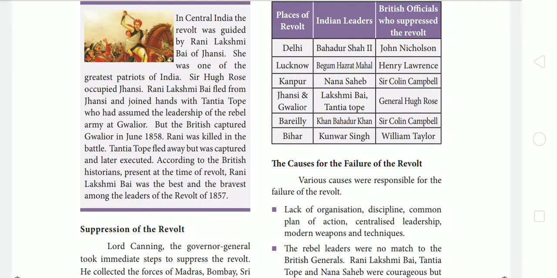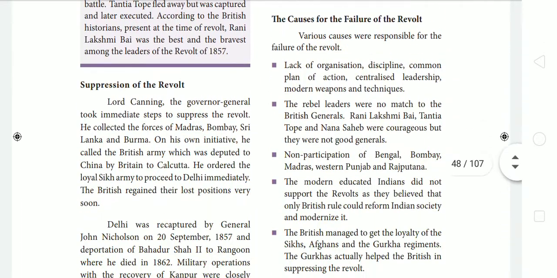Then Jhansi and Gwalior were led by Lakshmi Bai and Tantia Tope. It was suppressed by General Hugh Rose. Then in Bareilly, the revolt was headed by Khan Bahadur Khan and it was stopped by Sir Colin Campbell. Then in Bihar, the revolt was headed by Kunwar Singh and it was suppressed by William Taylor. So next one, suppression of the revolt.